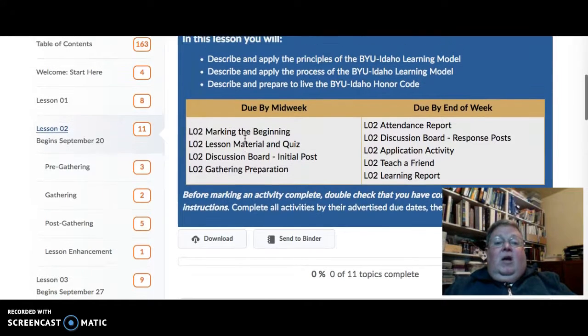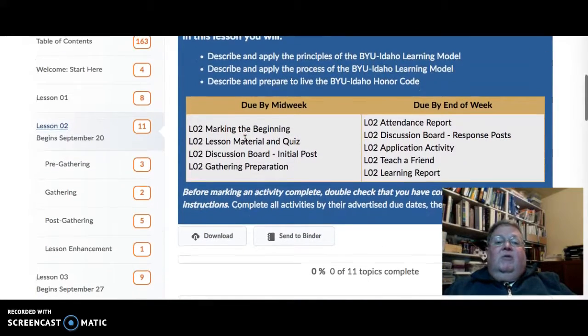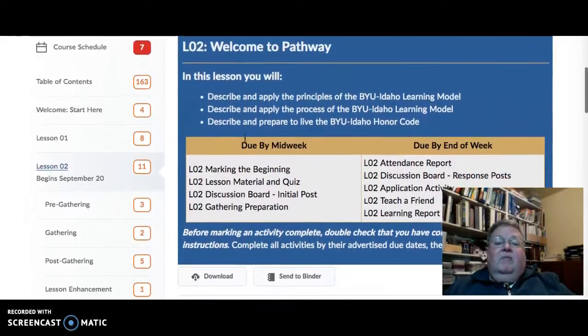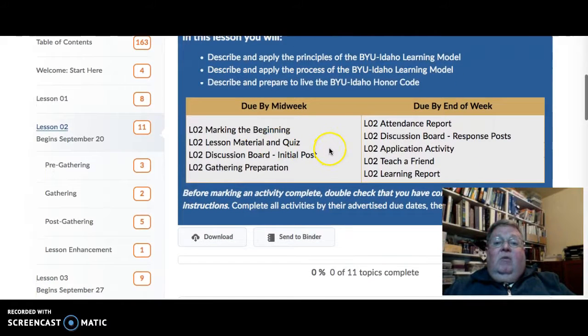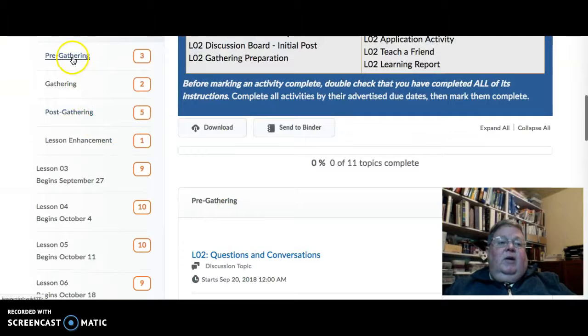So you'll always get this welcome page, which shows you basically what is happening in the semester in that week, and what is due by midweek and what is due by the end of the week. And those are the only due dates you'll ever have. So up here, we go to the pre-gathering,